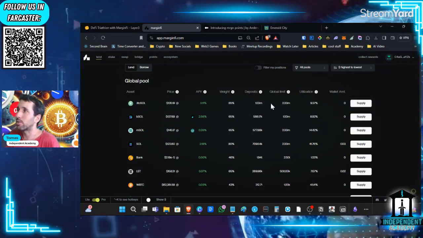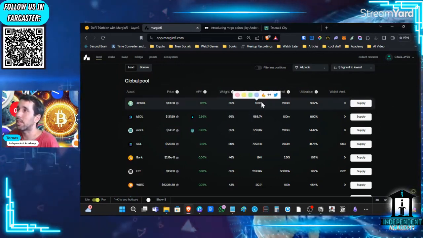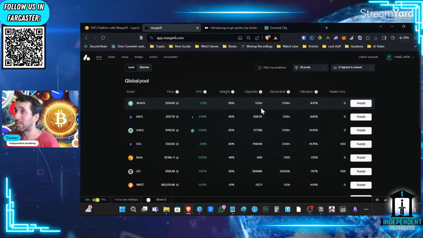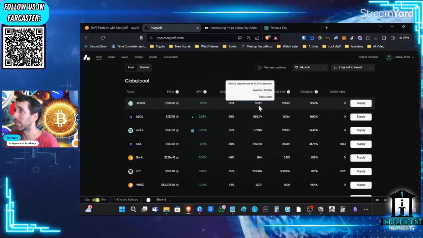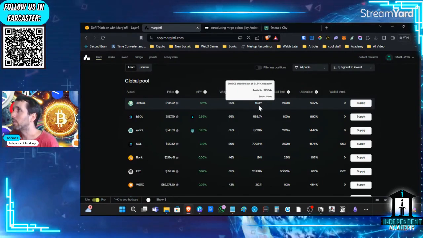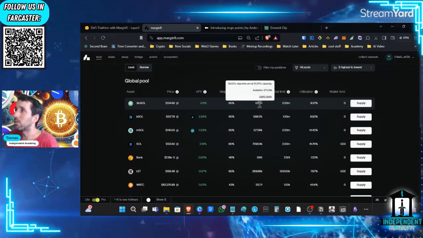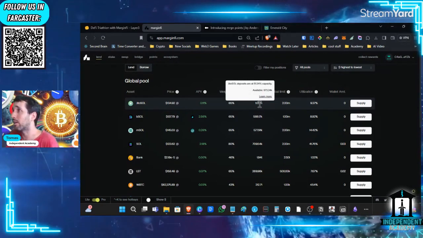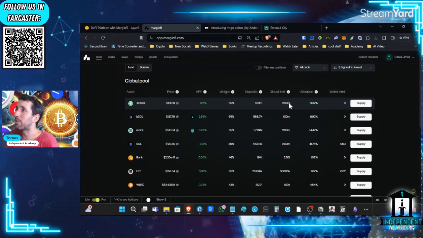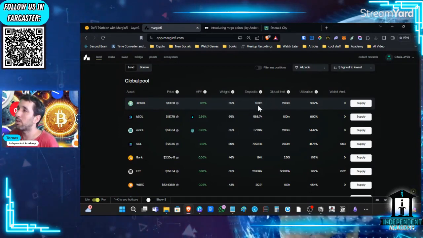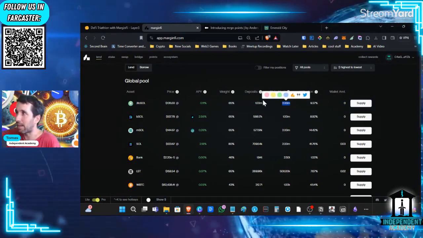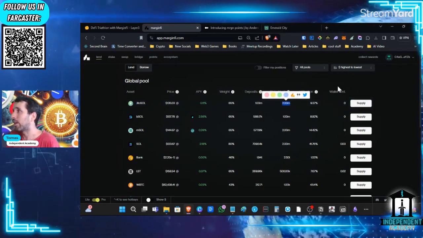Then the deposit, of course, is how much people have deposited at this stage right now. This is all information that is on chain. So that's the beautiful thing, that we can see everything in real time. At the moment, there is more than 1 million, which is crazy. And of those million, 973,000 are able to be borrowed. It's crazy. And it has a limit of 2 million. So if there was 2 million here, then we could not deposit anymore into the lending pool. It has a maximum amount, a cap, and it cannot go higher.